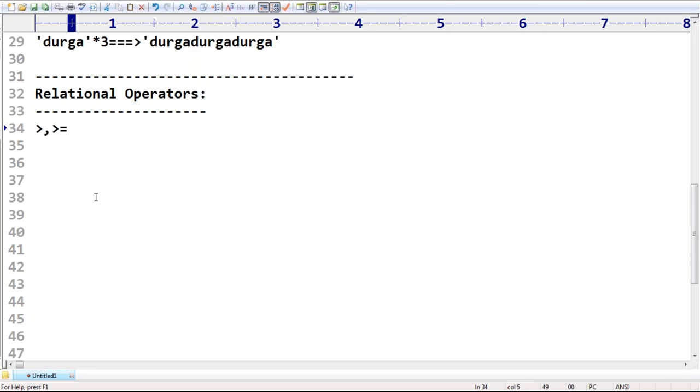What is the relation between A and B? A is greater or A is lesser, like the less than symbol. Next, less than or equal to. These operators are by default considered relational operators, right? In general, we can apply relational operators in between numbers. These operators are also known as comparison operators. These operators are always going to return Boolean values.